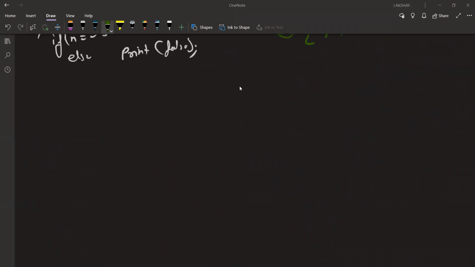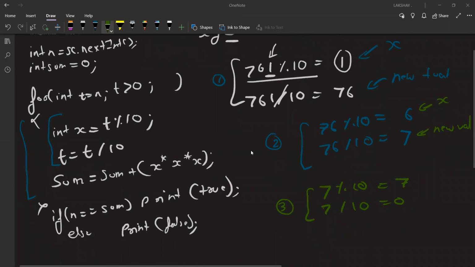Why use t for temporary values? Why use t for temporary value? I'm not able to get it. Can you just tell me, Mehran?